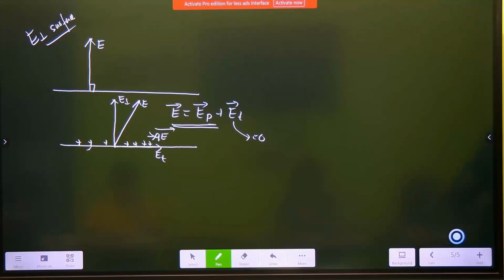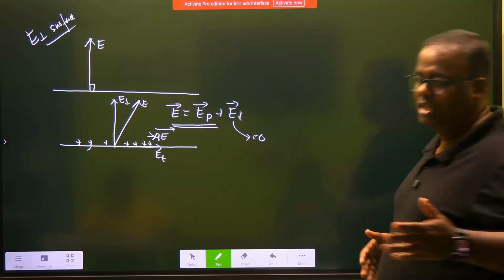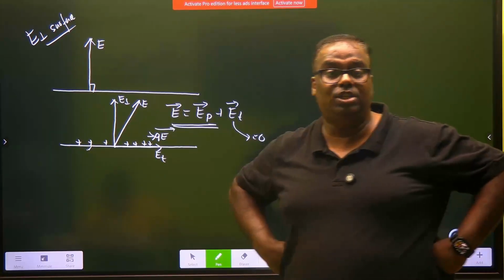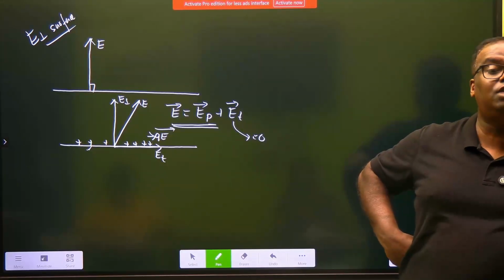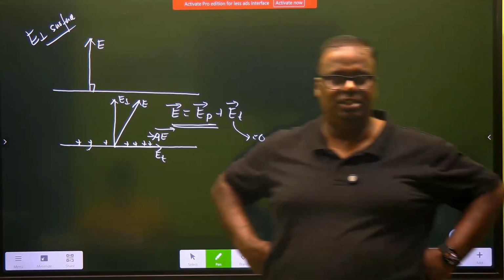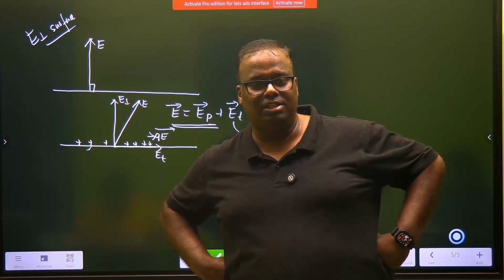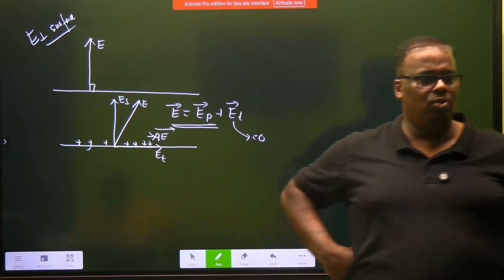See, when you keep on writing, sometimes the brain dies. Can you just read the last statement that you wrote, the third property of the conductor? Interior of a conductor, no excess charge.